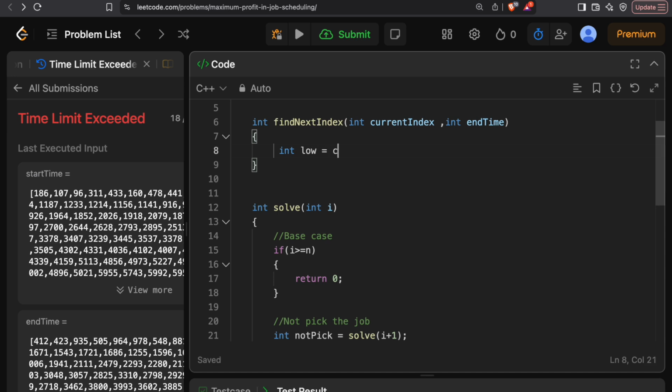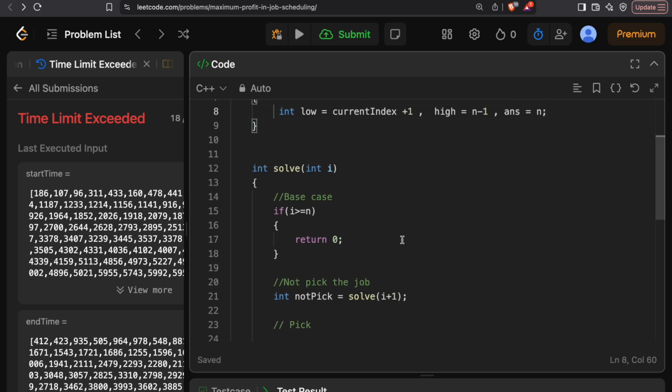So the low is current index plus 1, because that is the minimum job that we can take, and the high is the maximum one, so that will be the size of the whole jobs array. We can say it as n minus 1, and then we'll just declare another answer, and we can just default it as n, because for n we have handled the base case.